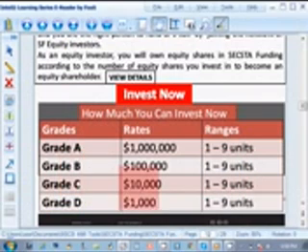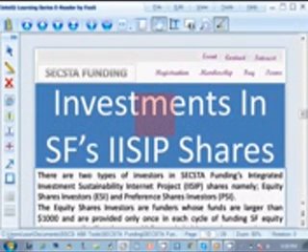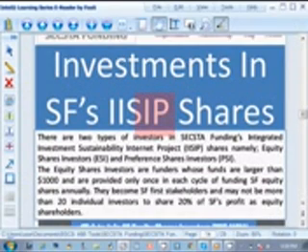So we expect that you want to see more details about this investment, so let us click on view details. Alright, now the details. Investments in SF's IISP shares. IISP means an Integrated Investment Sustainability Internet Project. These are shares for sector funding. Now, you read the details here explaining the two kinds of shares, the two kinds of investors. From these details, you see how you can now become any of the investors you want to be.